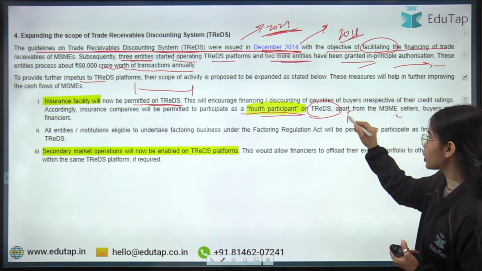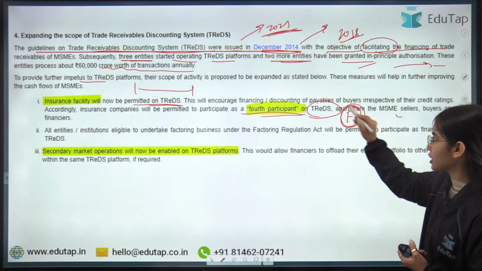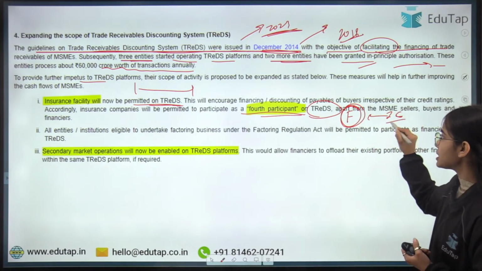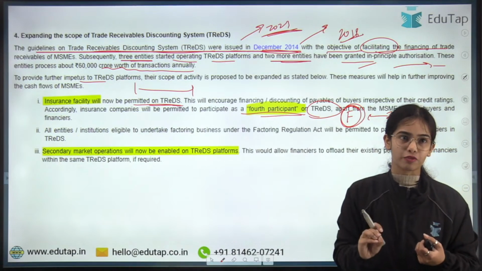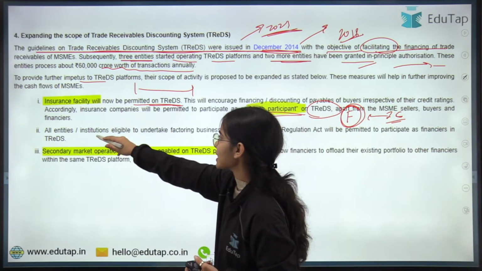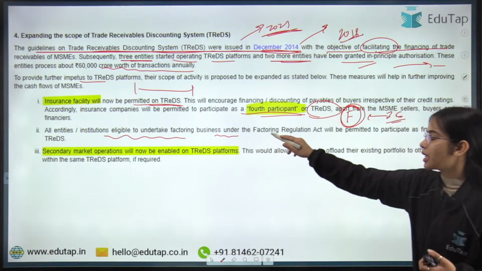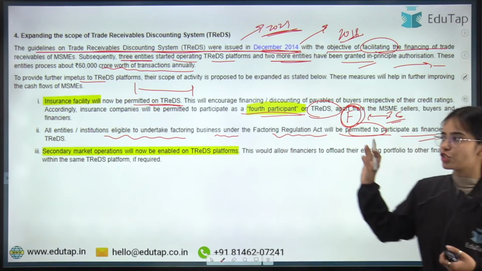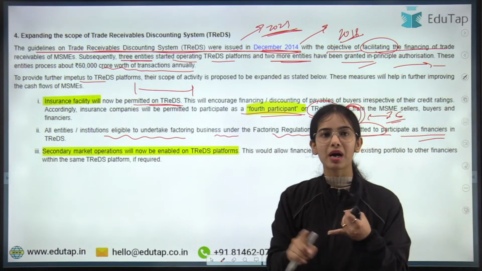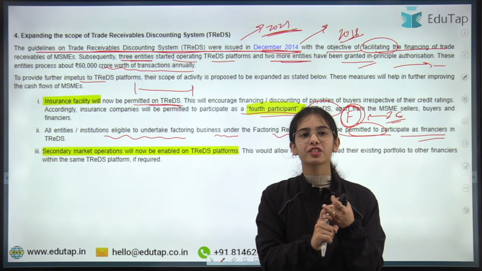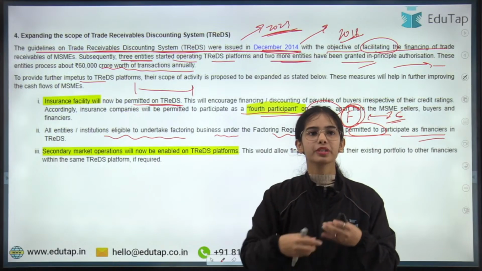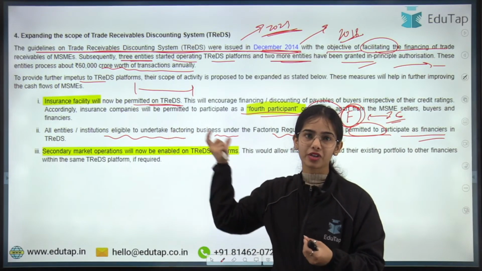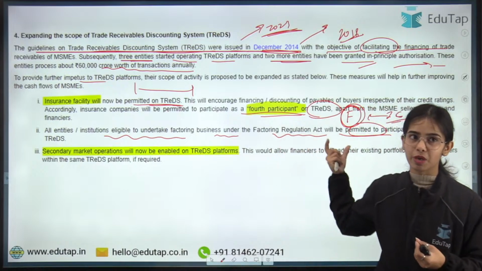To provide the coverage to the financiers, or to protect the financiers, insurance companies were introduced in the TReDS platform. All entities and institutions eligible to undertake factoring business under the Factoring Regulation Act were permitted to participate as financiers in the TReDS platform. So all the banks and NBFC factors, all of them that are allowed to undertake the factoring business, were allowed in the TReDS platform.